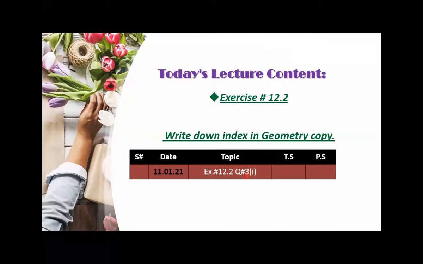Okay, I'm going to show you the example and I'm going to explain the example for question number 3, bit number 1. Then you have to listen very carefully and learn how you will solve question number 3 in your copy. You have to solve question number 3 in your copy by yourself. I'm going to explain here only the example. Method will remain same, criteria will remain same, but obviously values are different. Understand?